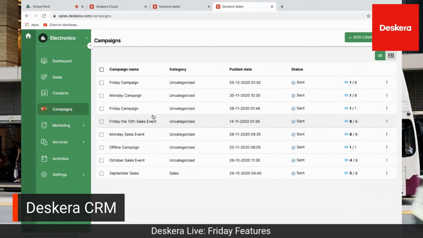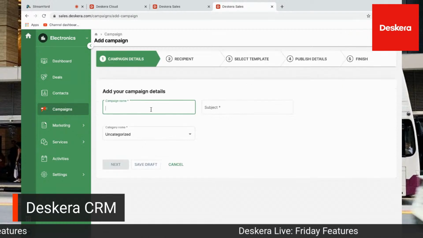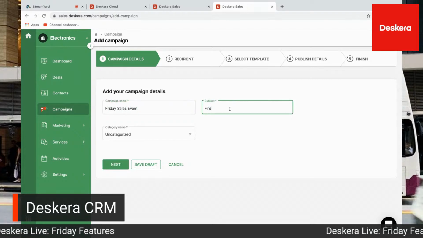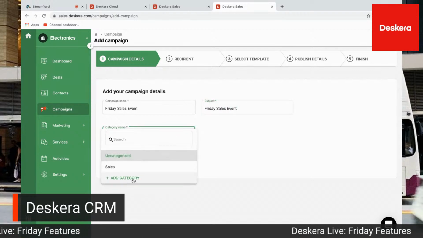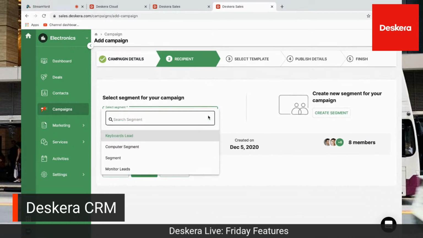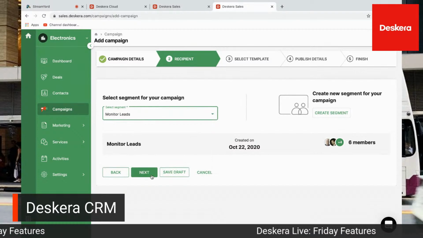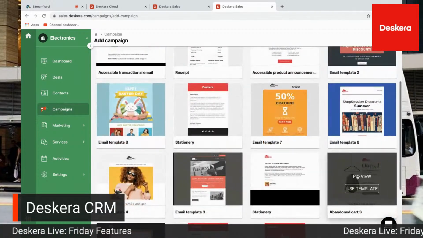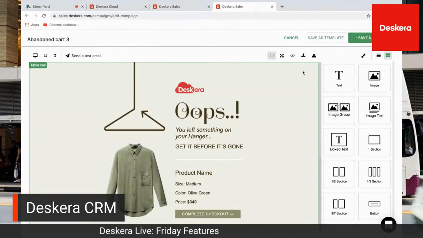So next, let's go to campaign. Inside here's where I can create a campaign. I can click add, put in the campaign name, put in the subject. I can select the category here. Is it going to be sales? I can add additional category. Next, I can select my leads. So for example, keyboard, monitor leads, based on my requirements. Click next. I can select my template. So maybe, oops, let's use this one. If everything looks good, I can save and continue.